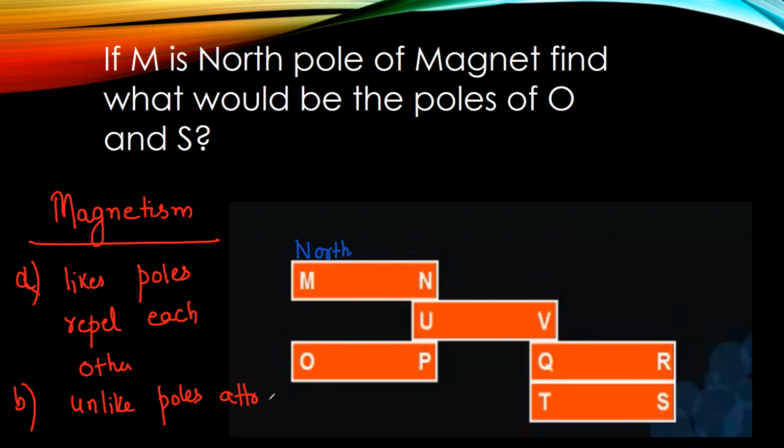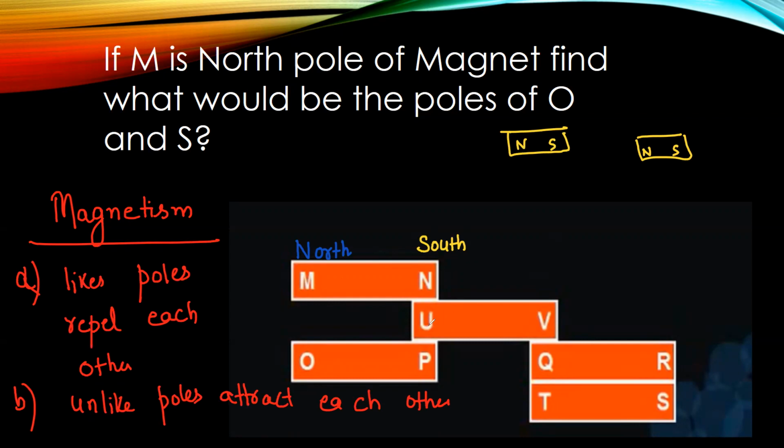If you know this concept, then we can do this question very efficiently. You can see north and south pole together, because a magnet is always made up of north and south. Always a magnet is a north and south combination.